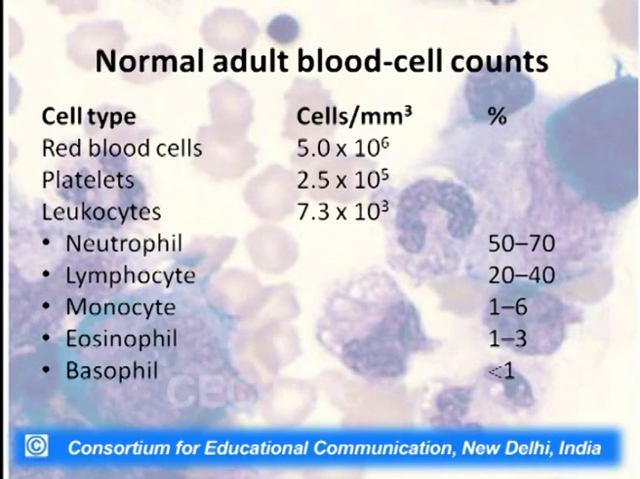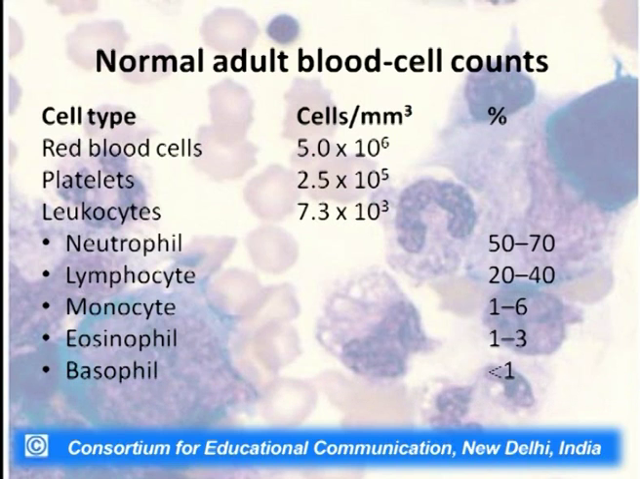Now, in a normal adult, the blood cell count, as you can see, the red blood cell count is almost 5 x 10^6 cells per mm cube. The platelets are 2.5 x 10^5 cells per mm cube. The leukocytes, or WBCs, are 7.3 x 10^3.